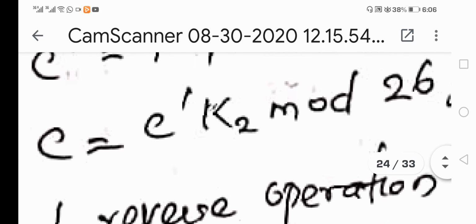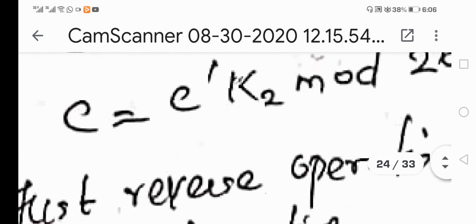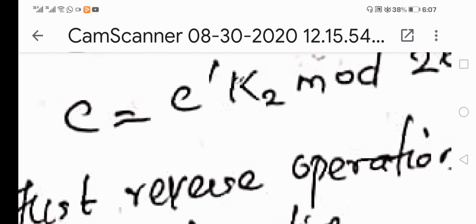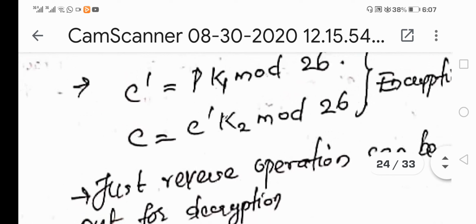Okay, so in the second step, we are going for the additive cipher operation. That is, whatever temporary ciphertext message we have generated in the first step, in the second step we will be undergoing the additive cipher operation, that is C dash plus K2. K2 is the second key which is available in the key pair. Plus K2 mod 26 is carried out. So after that we'll be able to generate the final ciphertext message which can be made available through the network so as to reach the receiver side. Okay, so actually this is what is happening in the case of encryption.